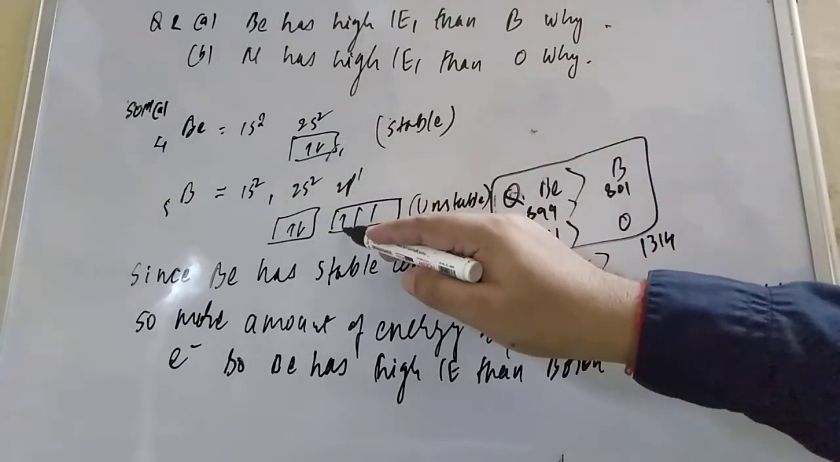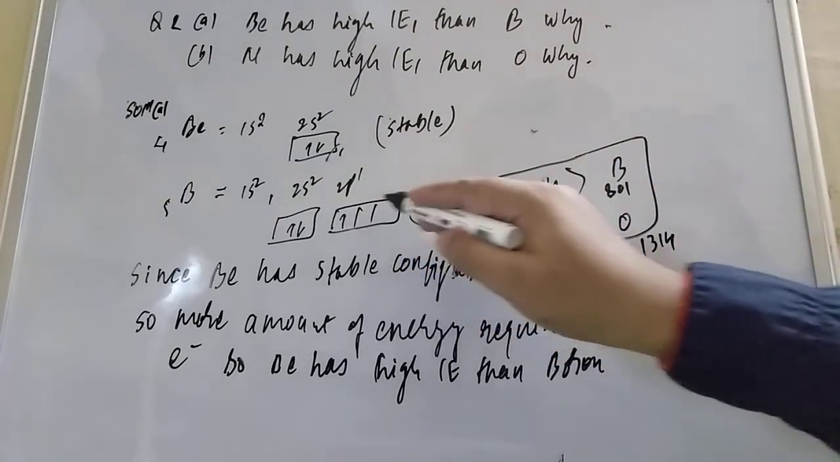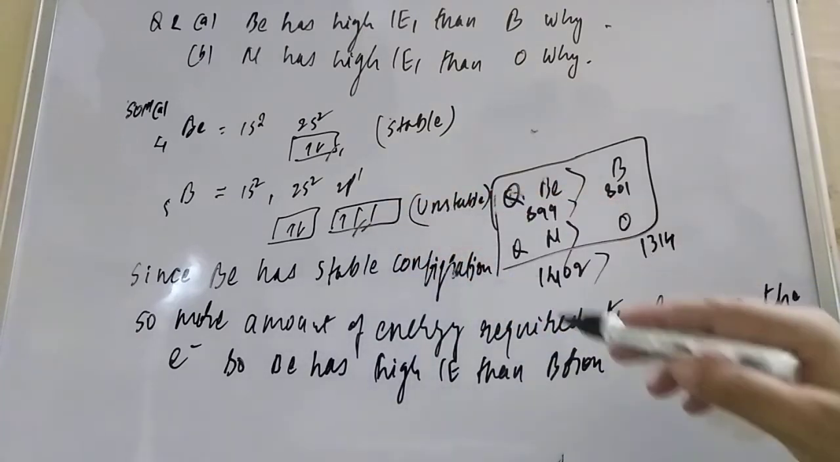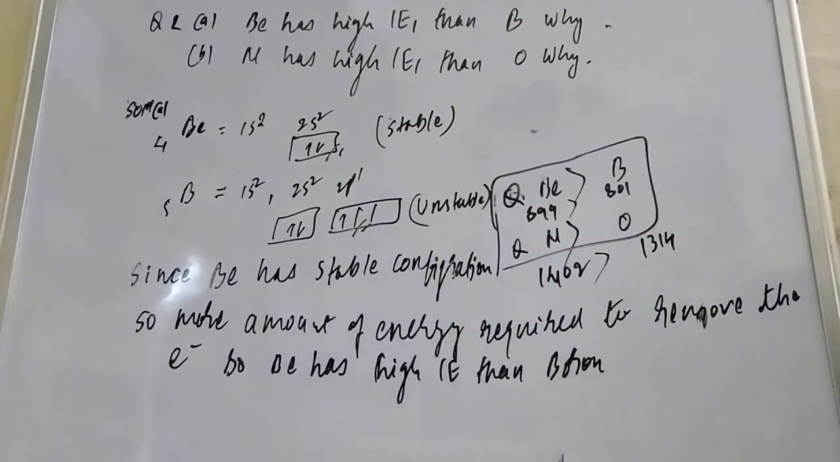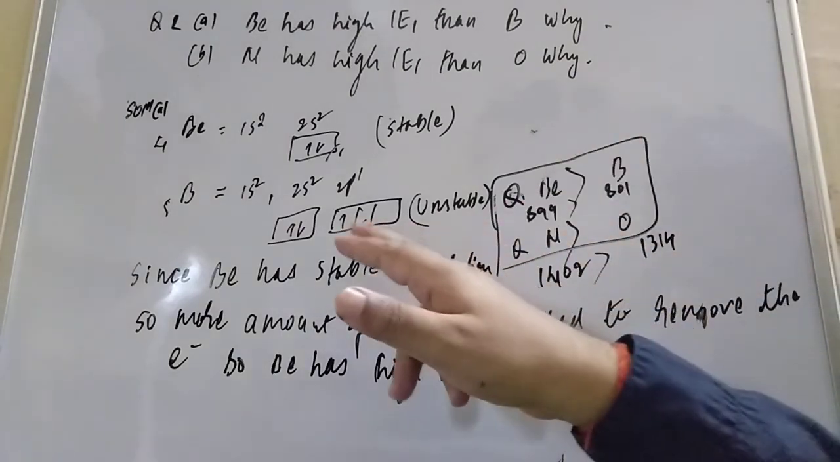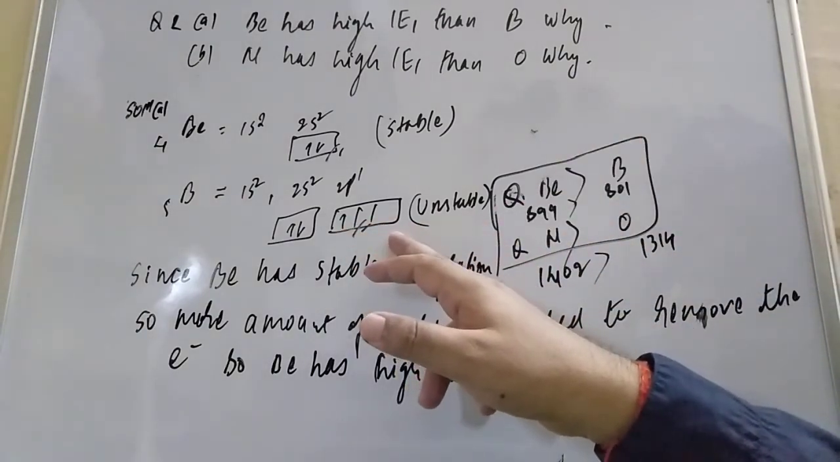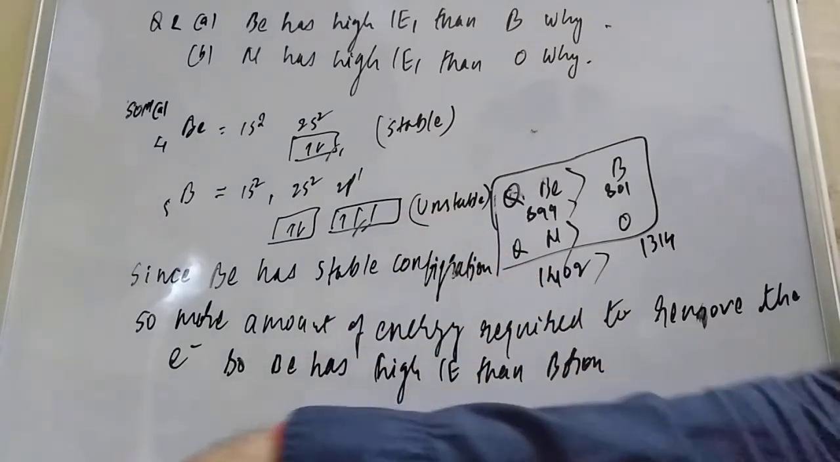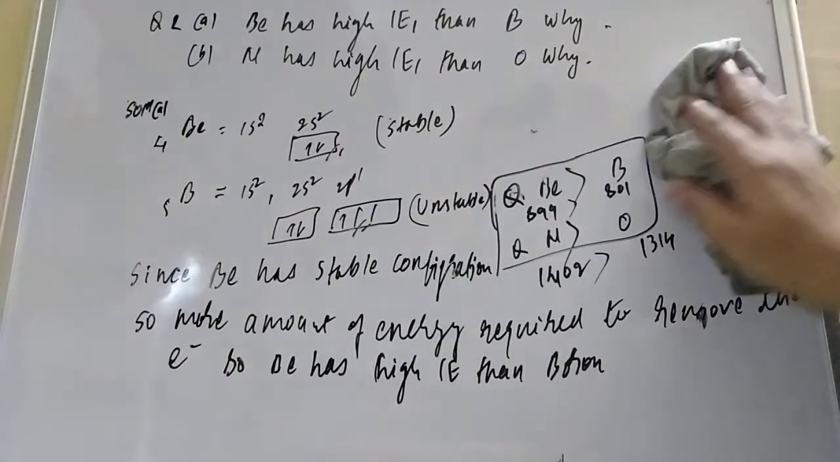Here it is neither half-filled, which means 3 electrons, nor fully filled, which means 6 electrons. So neither half nor full filled, so you can easily remove the electron by supplying a little amount of energy. So what is happening, student, is that less energy is required, so it has a lower value of ionization enthalpy.